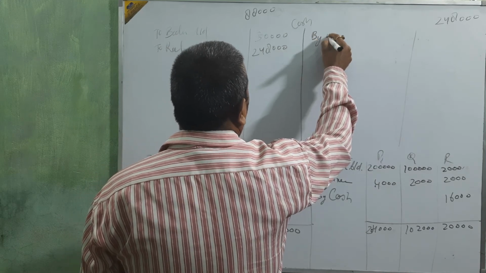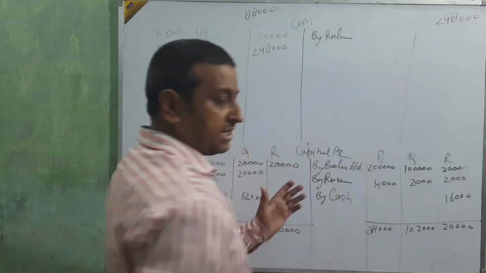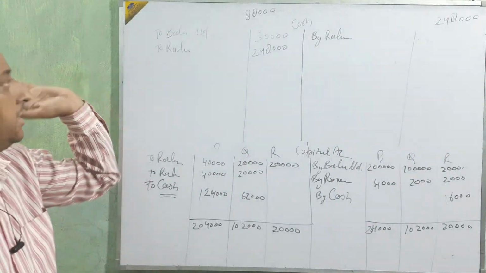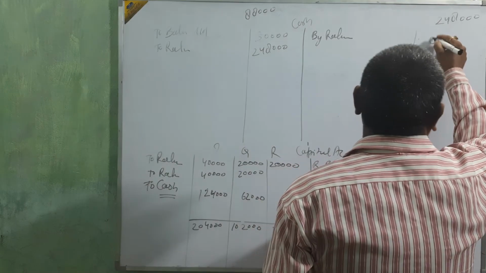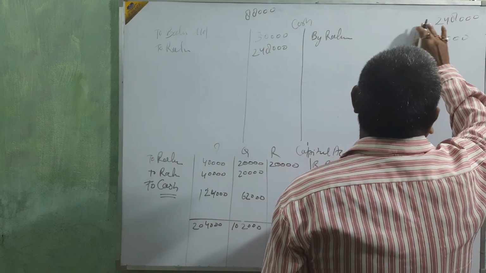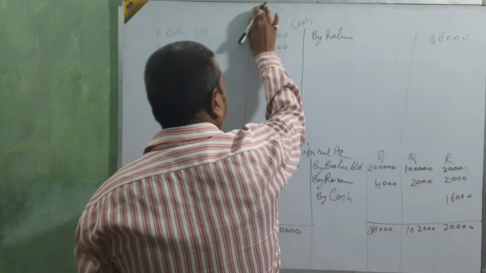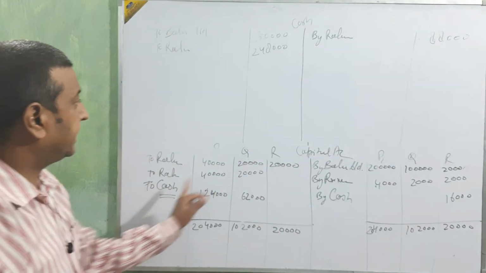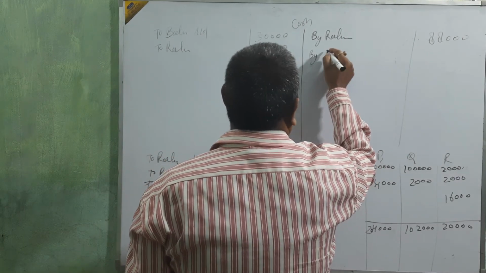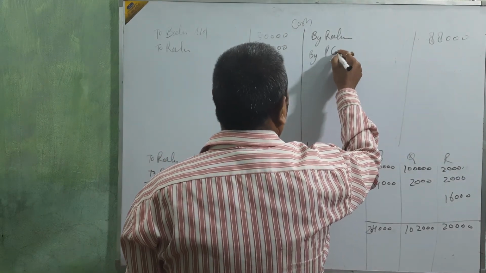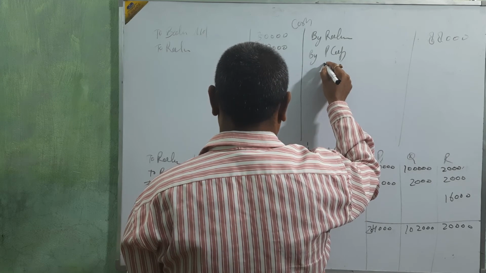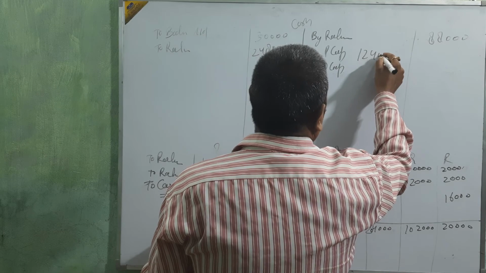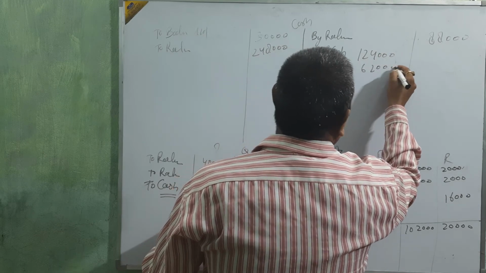Just see the realization. Credit side 2,48,000 is cash transferred here. Debit side 88,000 cash transferred here. Okay beta, it's coming from the realization. Now see here cash. This cash was transferred to this side by P capital, Q capital, 124, 62.